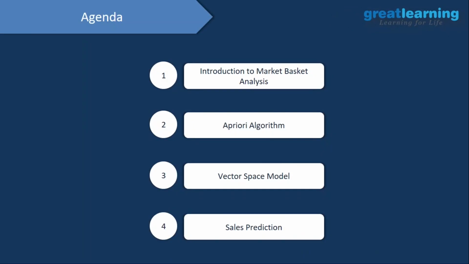Now, let's have a quick glance at the agenda. We start off with a quick introduction to market basket analysis, then we'll learn about a priori algorithm. After that, we'll learn about vector space model. Finally, we'll see how to do sales prediction using machine learning.